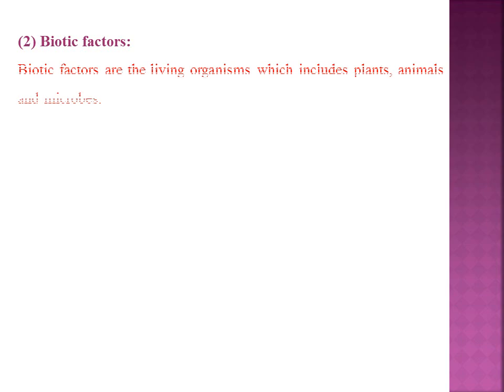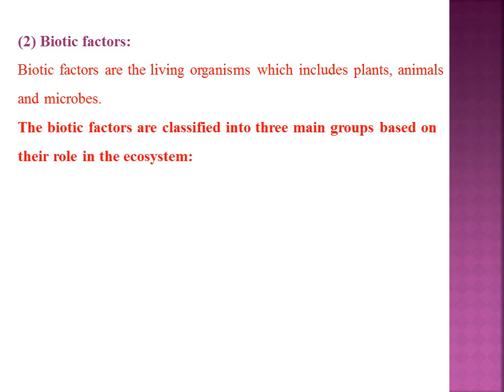Next is the biotic factor. The biotic factors are the living organisms, which include plants, animals, and microbes. The biotic factors are further classified into three main groups based on their role in an ecosystem. They are producer, consumers, and decomposer, which is otherwise called reducers.